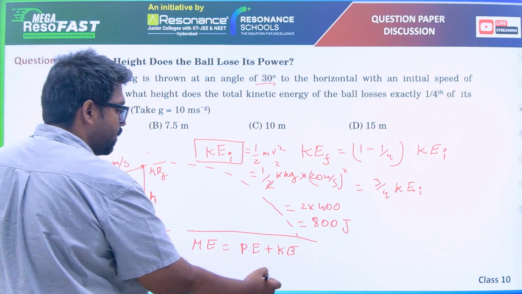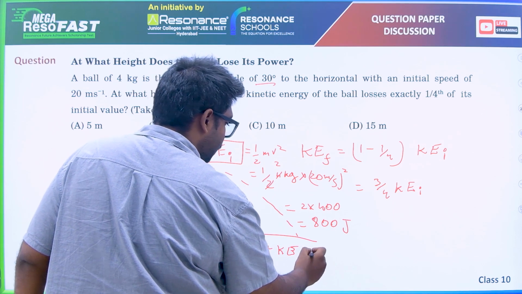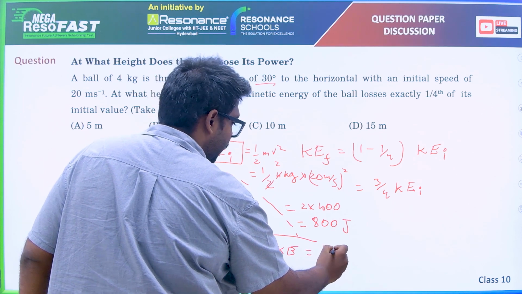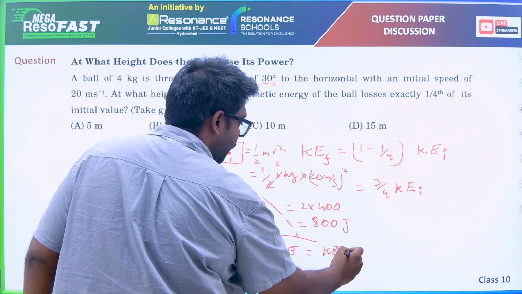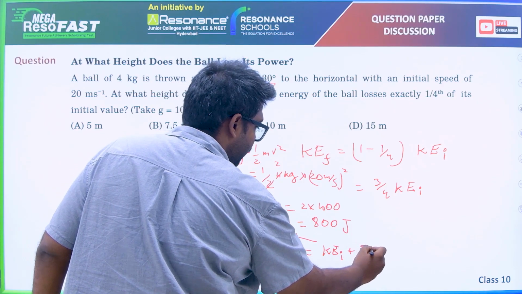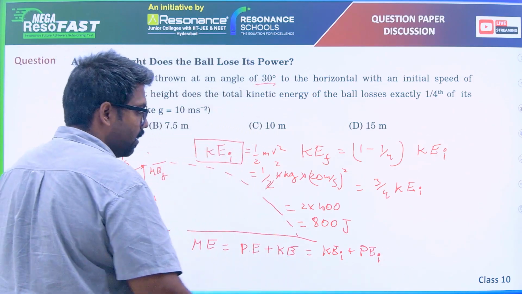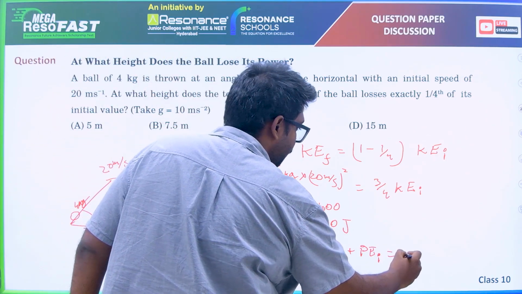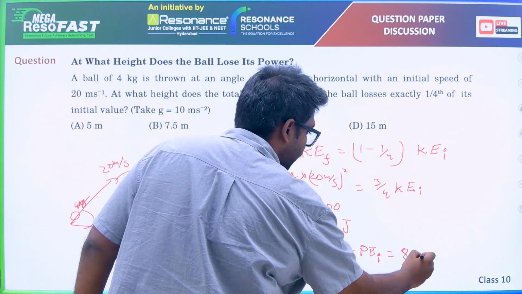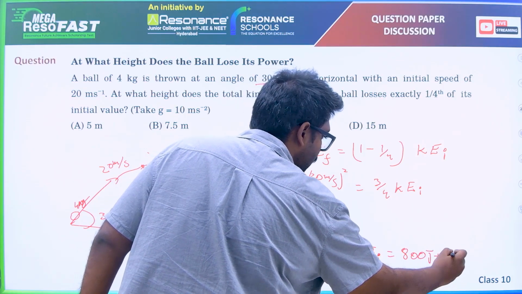So if it is constant, what is initial? Initial was KE_i plus potential energy at the initial point, which is equal to 800 joules plus 0.